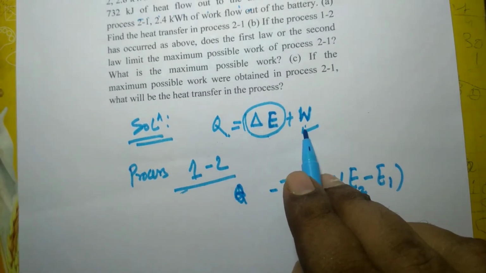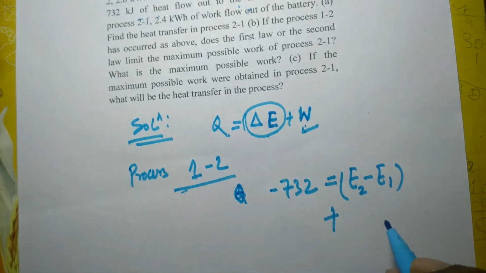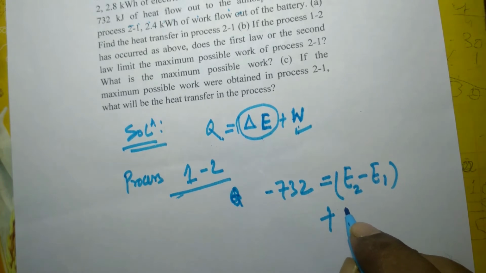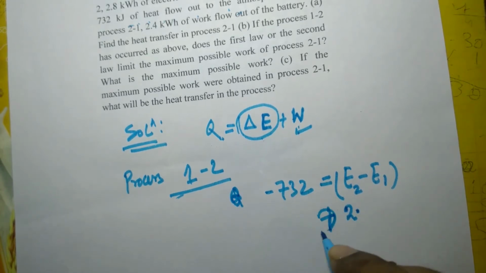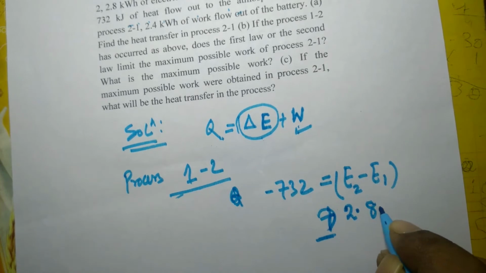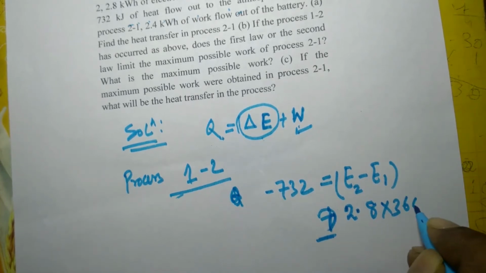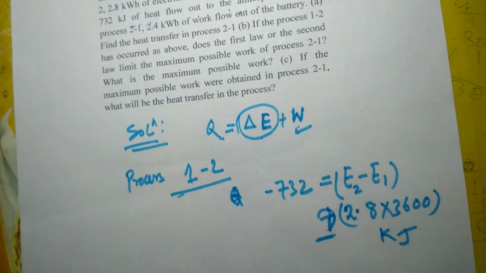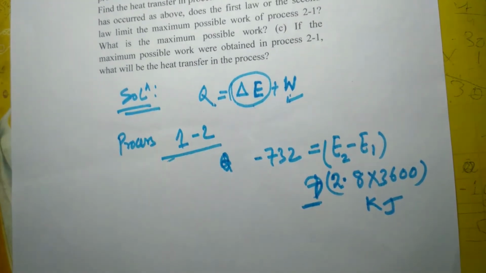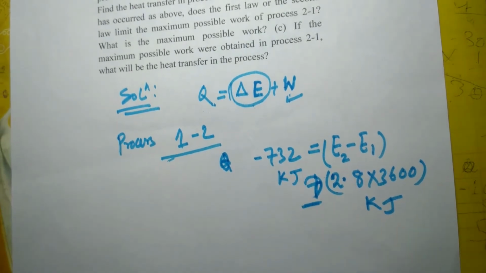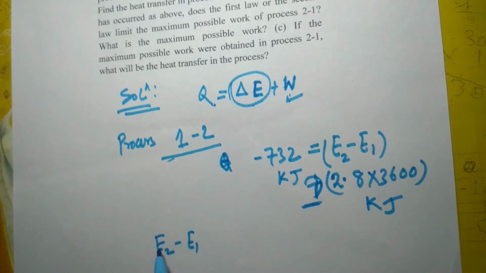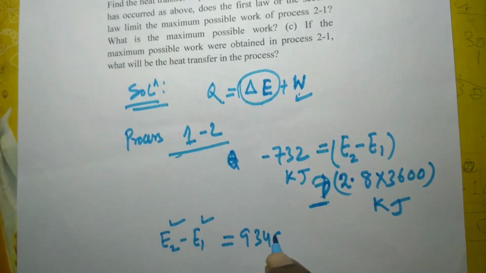In this equation W is work output, but here the work is input, work is supplied in the form of electrical work, and that amount of work is 2.8, so a minus sign has to be put: 2.8 multiplied by 3600 kilojoule. 1 kilowatt hour is 3600 kilojoule, and this is in kilojoule. And if you calculate E2 minus E1, energy at state 2 minus energy at state 1 is equal to 9348 kilojoule.